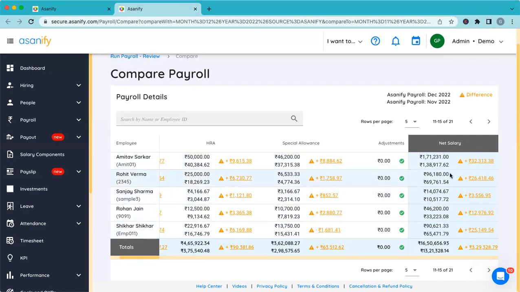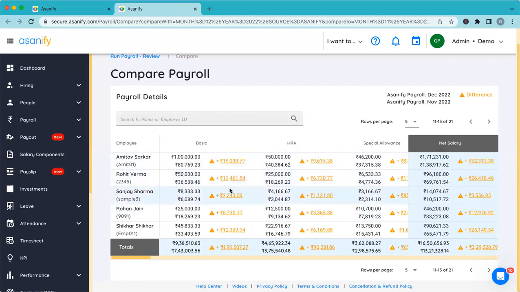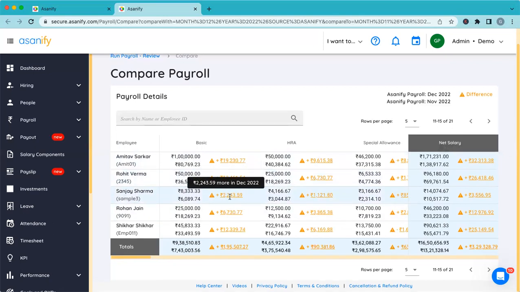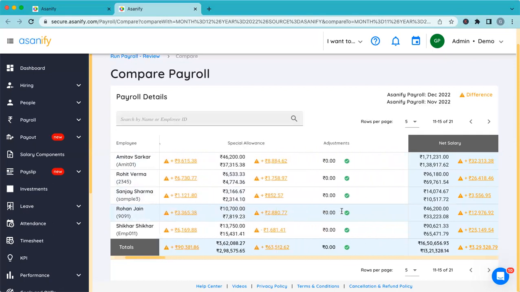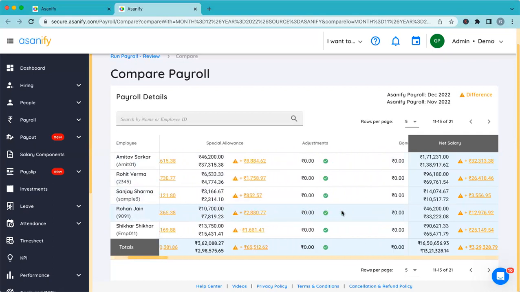That would be great once it is available in Excel, because it becomes very easy by putting a filter and doing the comparison. Absolutely. But visually, for not too many people there should be a difference. Increments happen only for a few. Exactly. So this will give you a complete sense of where you might have had a change in the payroll, and in the net salary, it will tell you what the net salary was that you paid out last month versus this.